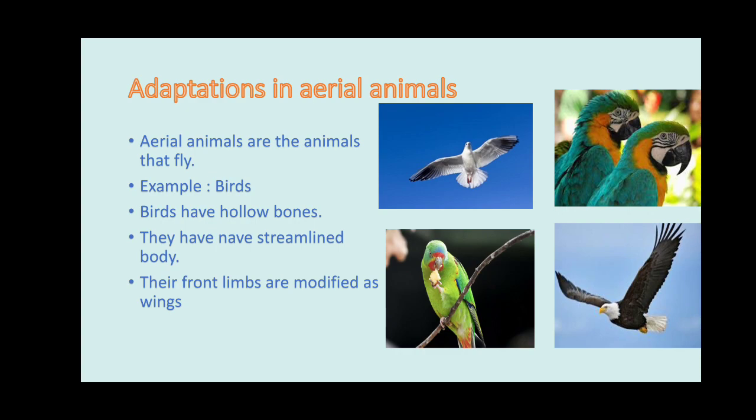That means how they are able to survive in the air and how they can fly. What are the physical adaptations that support flying and help them move easily in the air? Let us see in the lesson.